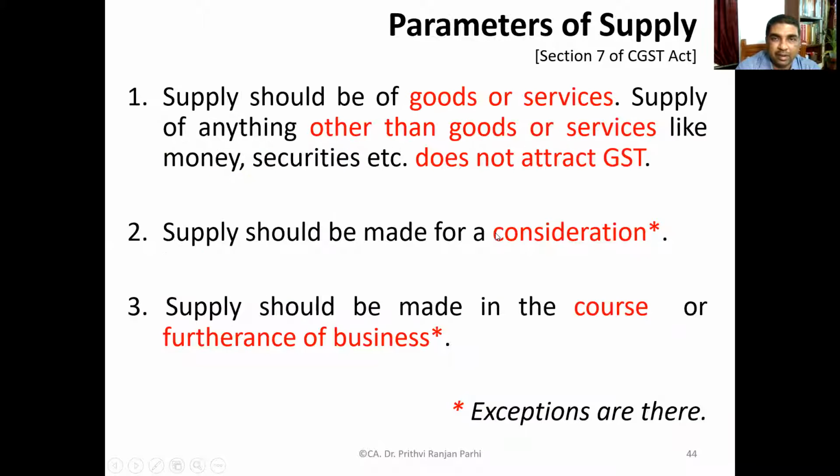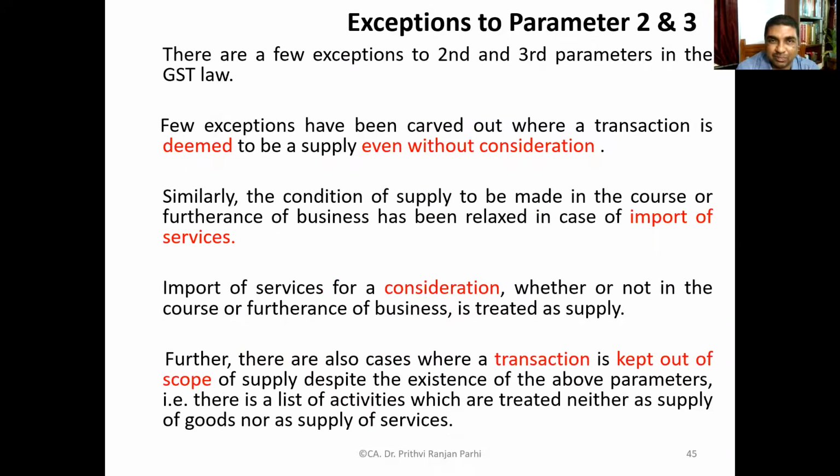And these are various parameters of the supply. If you carefully go through Section 7 of CGST Act, you will see supplies should be of goods or services. Supply of anything other than goods or services, like money, securities, etc., does not attract GST. Supply has to be made for consideration, subject to certain exceptions. Supply has to be made in the course or furtherance of business. This is also important, again subject to certain exceptions. Importation of services is an exception.